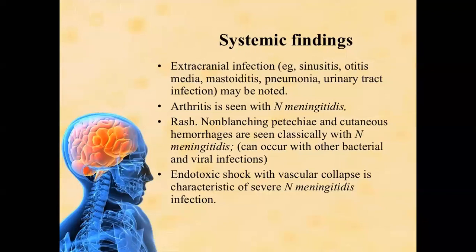Arthritis is mostly common in Neisseria meningitidis. If any patient presents with symptoms of meningitis, is diagnosed with meningitis, and has rashes on the body, the most common responsible organism is Neisseria meningitidis. Endotoxic shock with vascular collapse is another complication of Neisseria meningitidis. So in any patient with meningitis and rashes on the body, remember that the most common organism is Neisseria meningitidis.